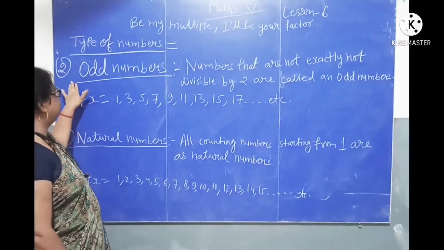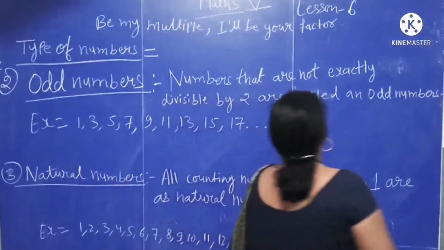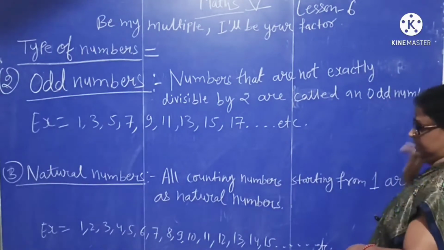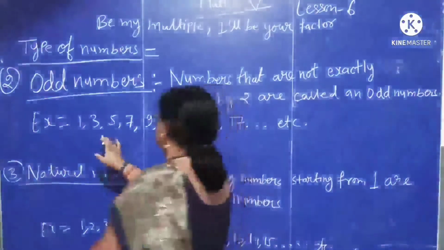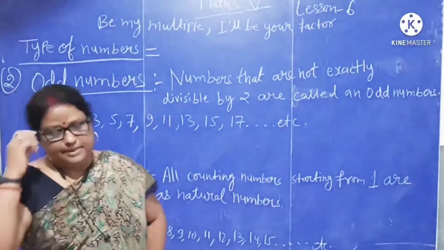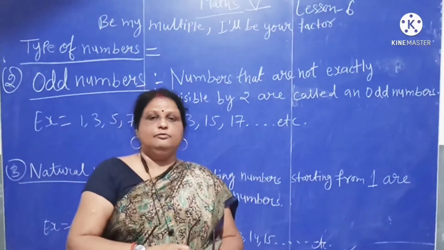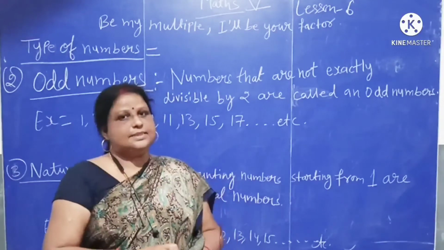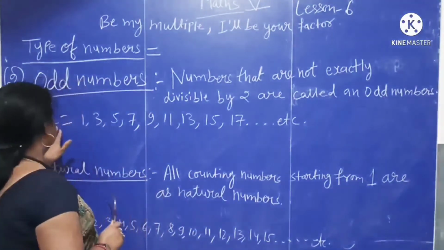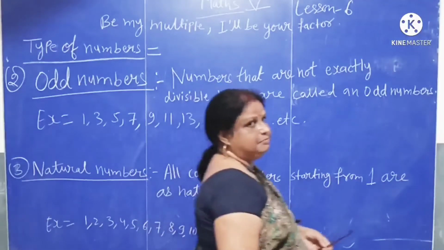Next is number 2, odd numbers. Numbers that are not exactly divisible by 2 are called odd numbers. For example, 1, 3, 5, 7, 9, 11, 13, 15, 17, etc. Means when we divide any number by 2, it leaves 1 as remainder. It means it is an odd number. For example, 1, 3, 5, 7, 9, etc.